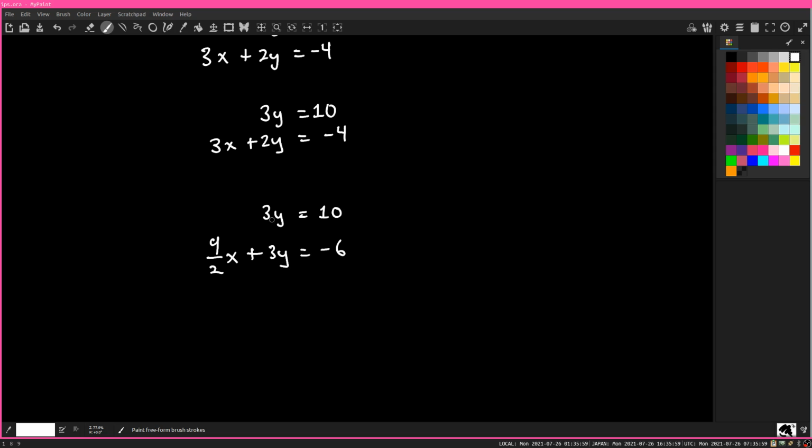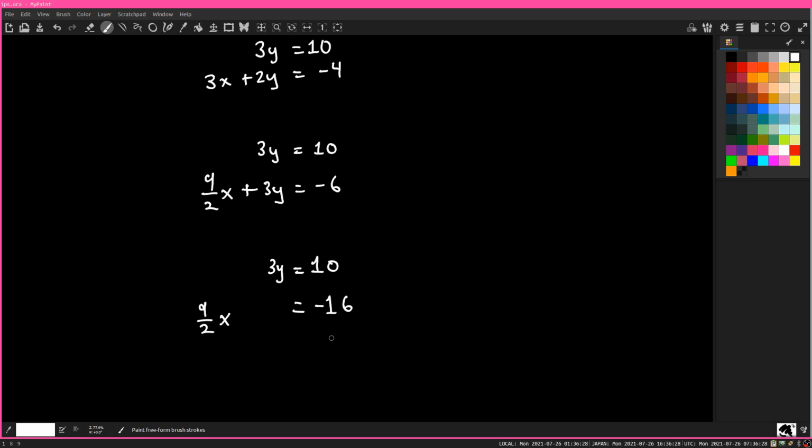Okay, so 3y is equal to 10, 9/2 x plus 3y is equal to minus 6. So still 3y is equal to 10. And then we get 9/2 x, well, subtracting the third equation, is equal to minus 6 minus 10, so minus 16.